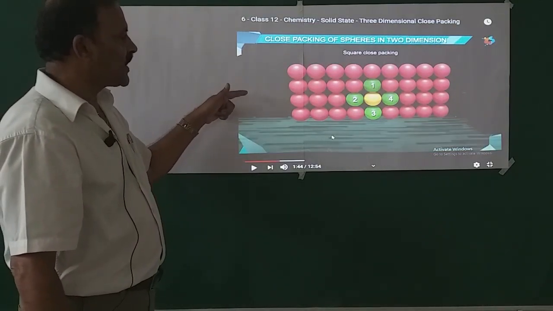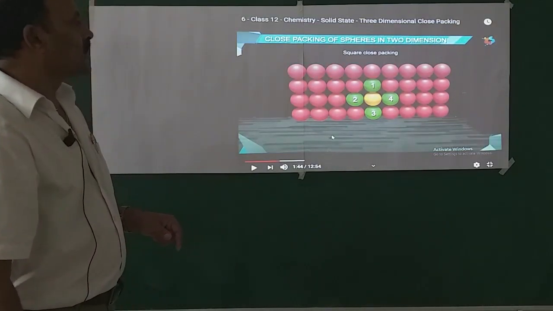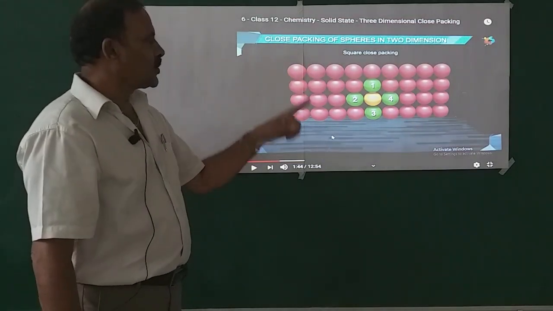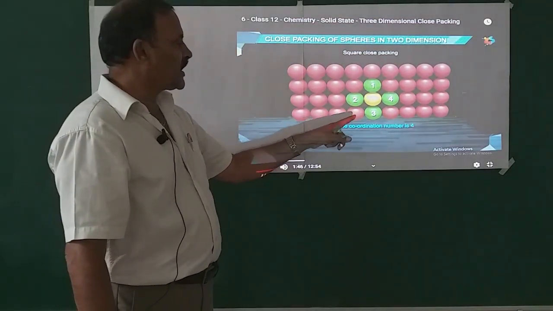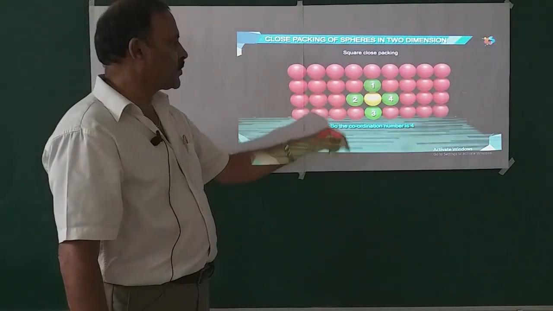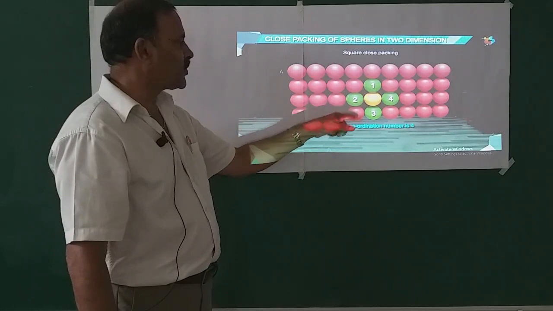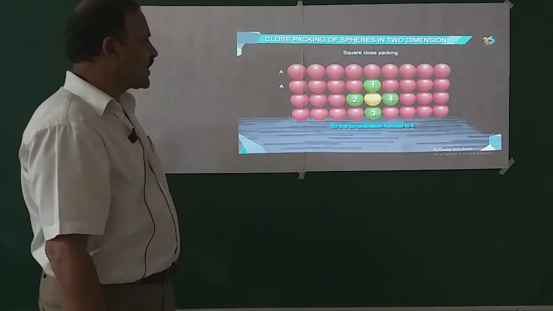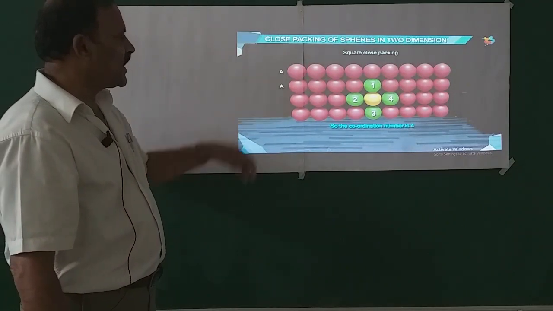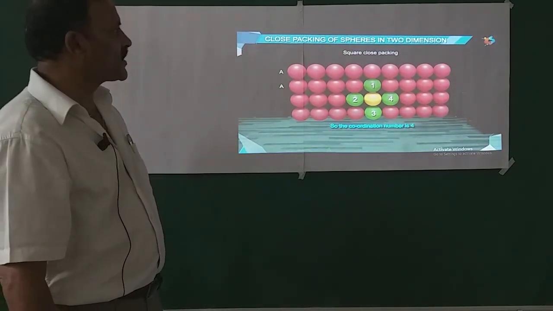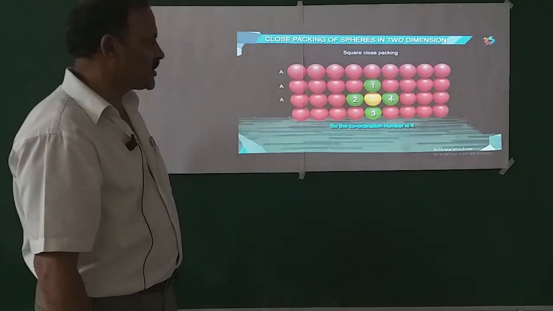This type of arrangement is known as square close packing. Here each particle is surrounded by 4 other particles, therefore the coordination number of each particle is 4. This is an AAAA type arrangement and the close packing is known as square close packing.